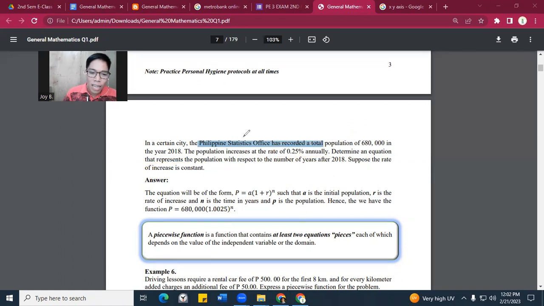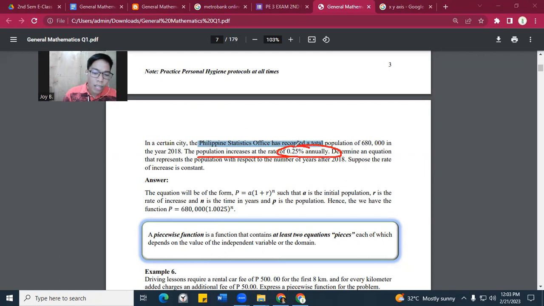Okay, repeat mo na ha. Again, sinabi ng PSA, or Philippine Statistics Authority, in a certain city daw, let's say na lang sa Davao. The Philippine Statistics Authority has recorded a total population of 680,000. So, meron ng 680,000 katao sa Davao, for example, in the year 2018 pa lamang yon. The population increases at the rate of 0.25% annually.